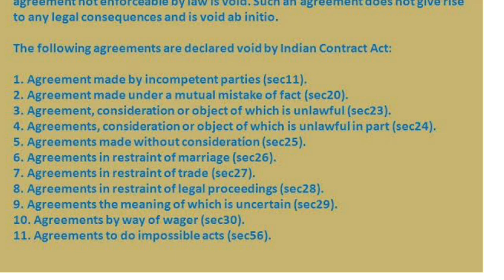Tenth number is agreement by way of wager. Wager means bet. If you are making an agreement in which betting is involved regarding the happening or non-happening of an uncertain future event, that agreement is a wagering agreement, and wagering agreements are totally void. Wagering agreements means the agreement in which one person promises to pay money or money's worth on the happening or non-happening of some future uncertain event.